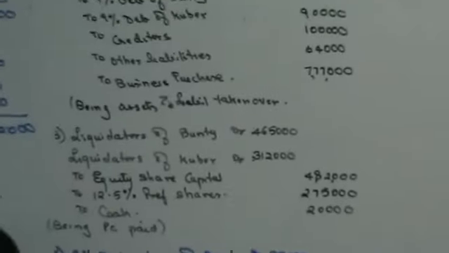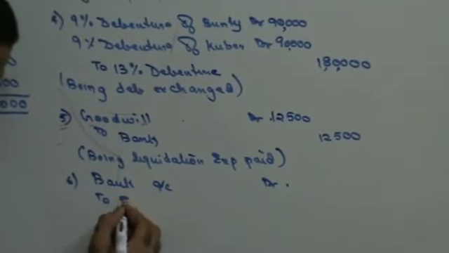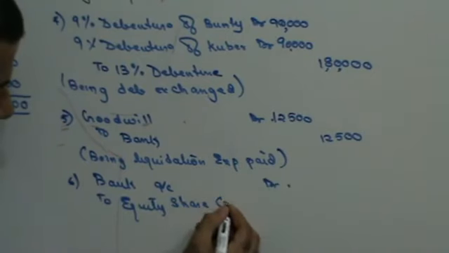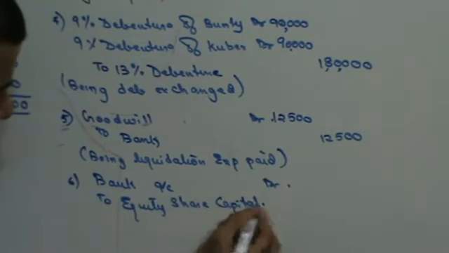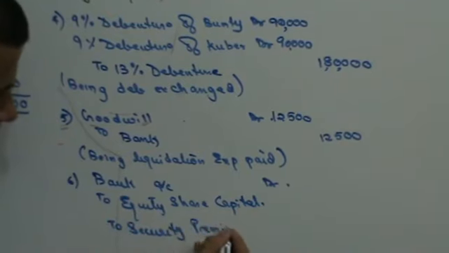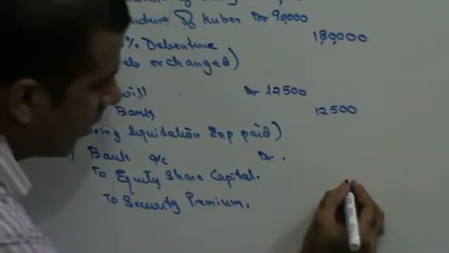They have issued 10,000 equity shares to public. Issued, money is coming in. Issued to equity share capital. They have issued at a premium to security premium. Right? Equity share capital. They have issued 10,000 shares of 10 each.